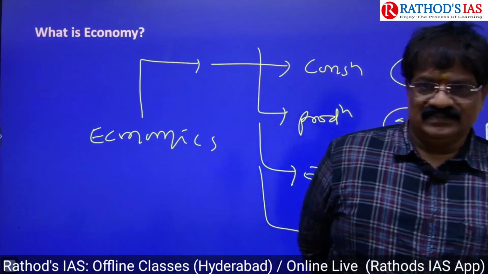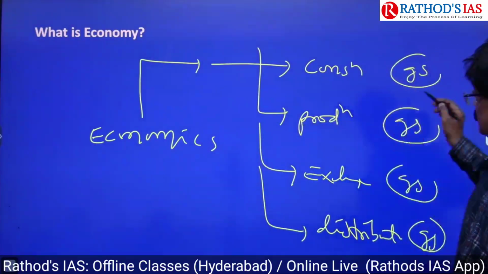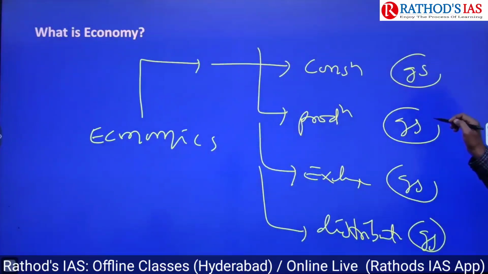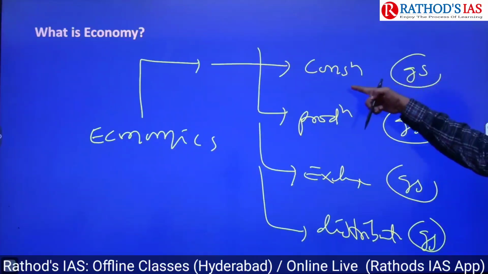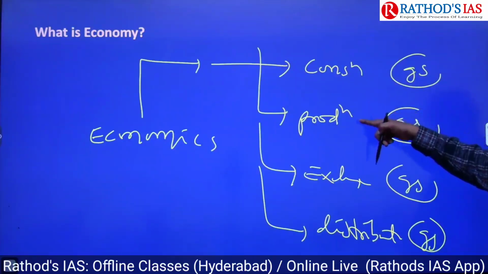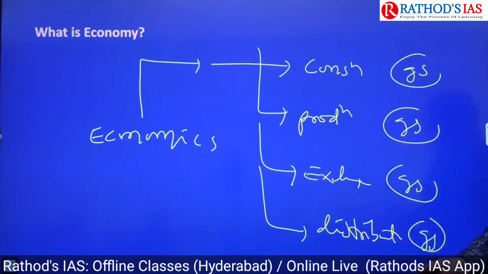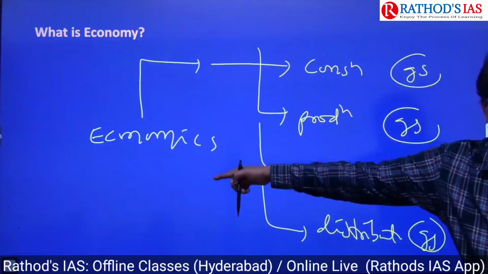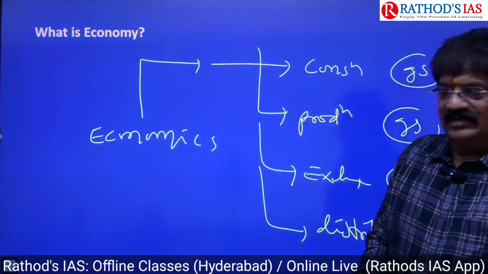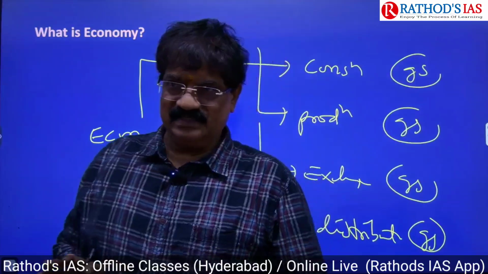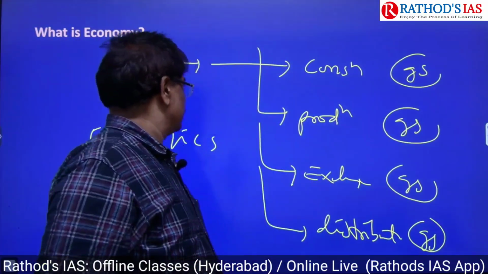Goods and services are common, we dealt with it. Goods and services are nothing but the economy: economy consumption, economy production, economy exchange, economy distribution. This is the definition of economics. We just refer only to the economy. I think it's clear? Yes, one line.